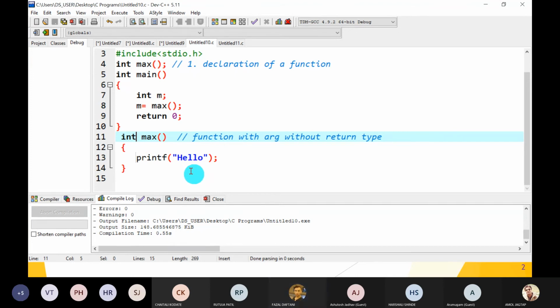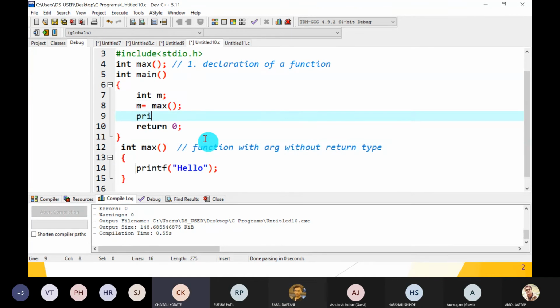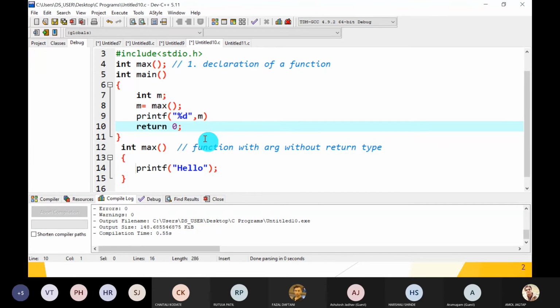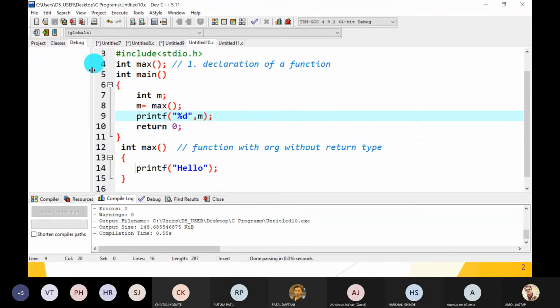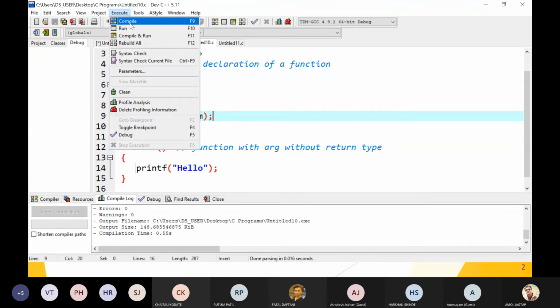Hello. Any other answer? Actually, we have not printed the value. Printf percentage d comma m. Only hello? Hello 5? Hello for you? Let's check.